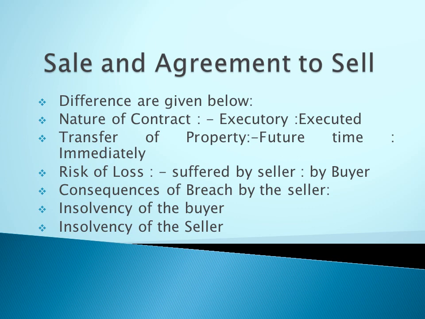The next term is transfer of property. What is the difference in transfer of property in sale and agreement to sell? In an agreement to sell, the transfer of property in goods is to take place at a future time. That is the difference. In an agreement to sell, property is transferred only at a future date, or it may be subject to certain conditions. Future date means the transfer may happen 2 weeks after, 3 weeks after, 1 month after, or a later date.